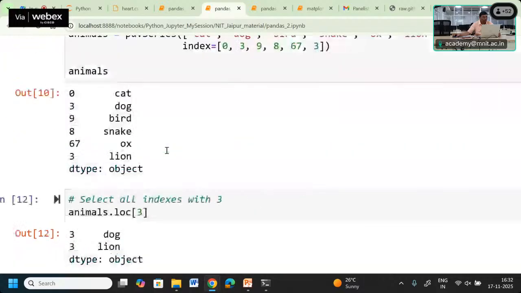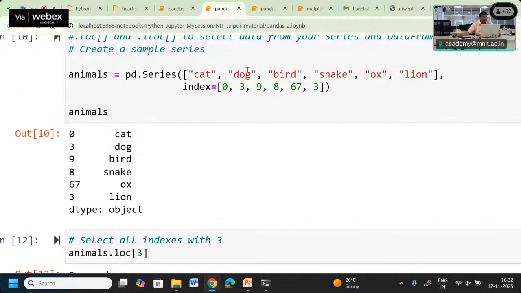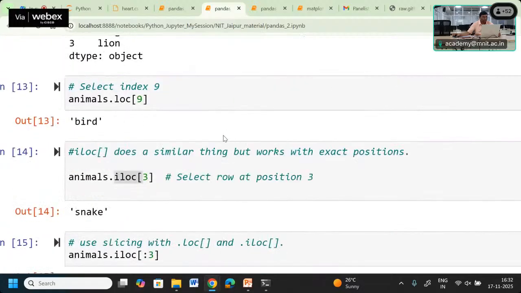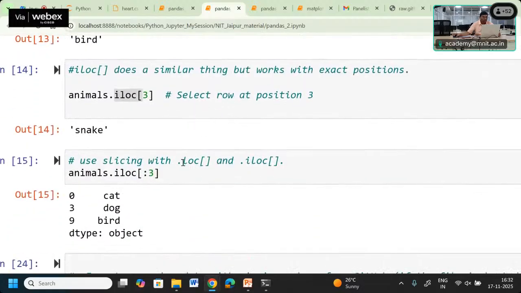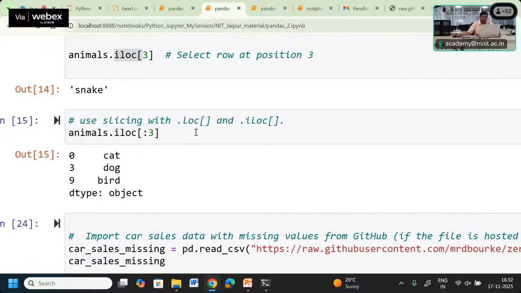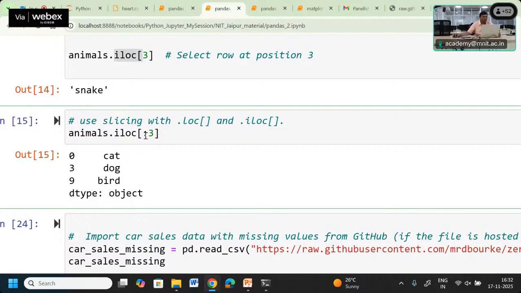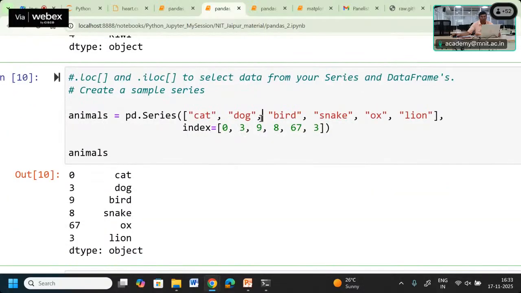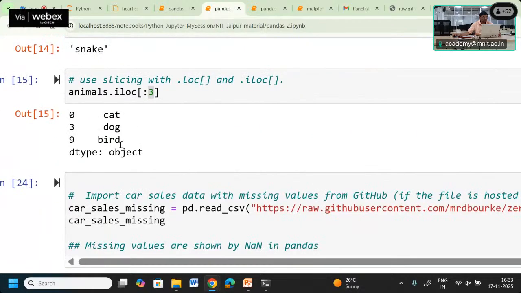For example, iloc[3] we are doing. So what does iloc[3] do? In this case 0, 1, 2, 3, so this is the actual location 3, and you are going to get snake. We can also use the slicing operator along with loc as well as iloc. If you give iloc slicing with no start, end is 3, it means it will start from index 0 and go to 3 from the original index. So 0, cat, dog, bird and snake, we are able to get these values. Only up to 3 is required: 0, 1, 2, 3.